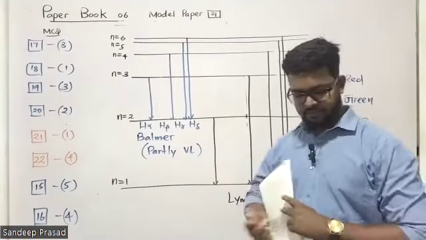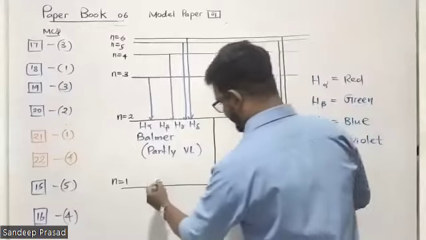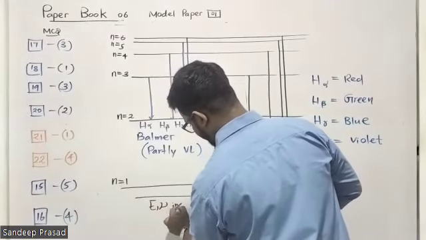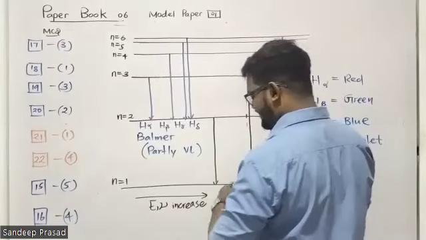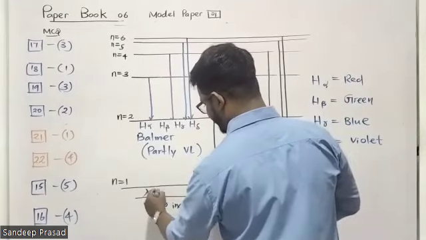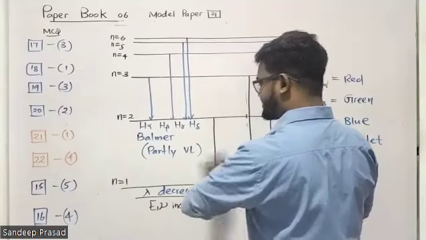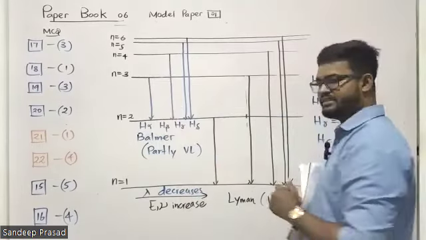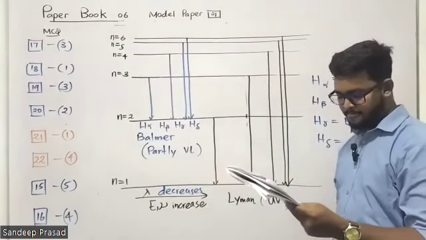Is that correct? In the hydrogen emission spectrum, we learned that in this direction, frequency and energy are increasing. Then what will happen to the wavelength lambda? Lambda decreases in this direction and increases on that side. Then the Balmer series has the longest wavelength. That's correct, so the first statement is correct.